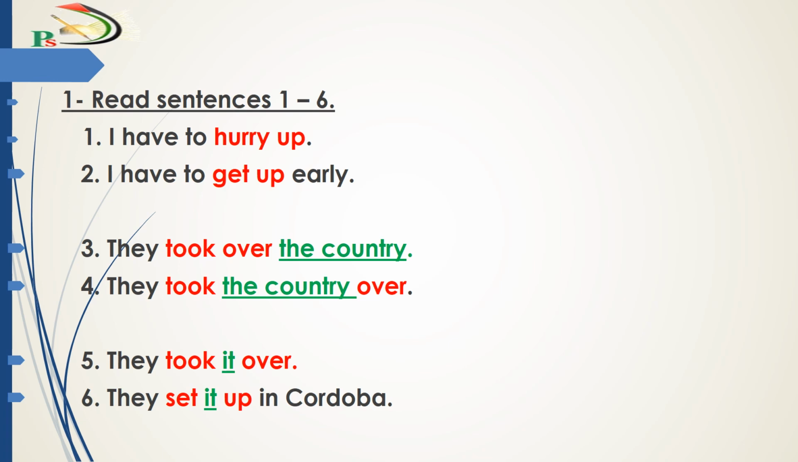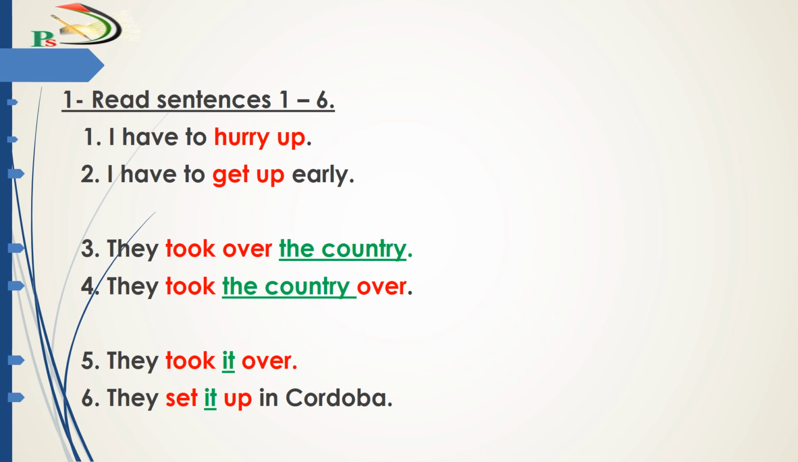Now I want to notice the first two sentences. Do you think that we have any objects in these two sentences? No, we don't have any objects. I have to hurry up without any object. Number 2, I have to get up early, also without any object. Here early is an adverb.